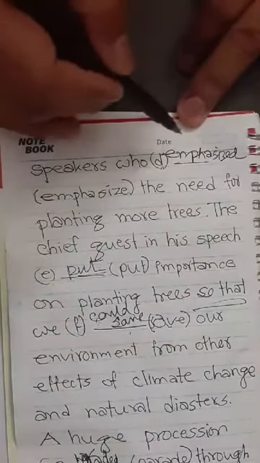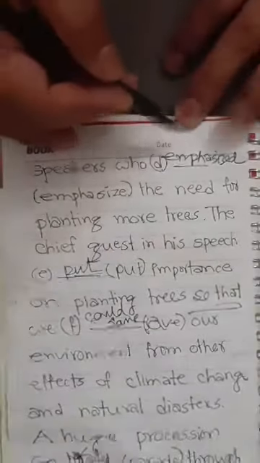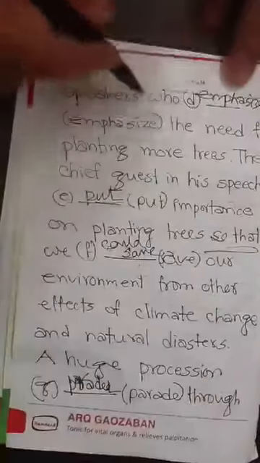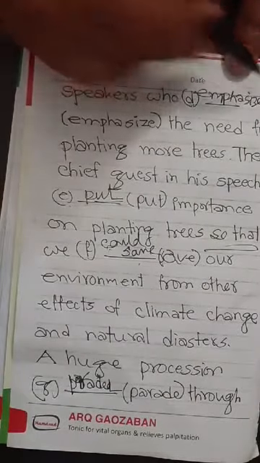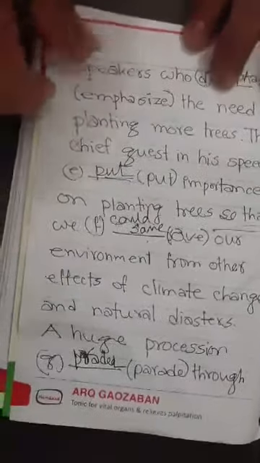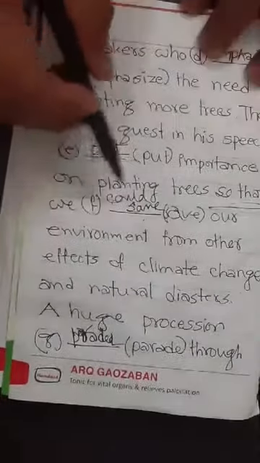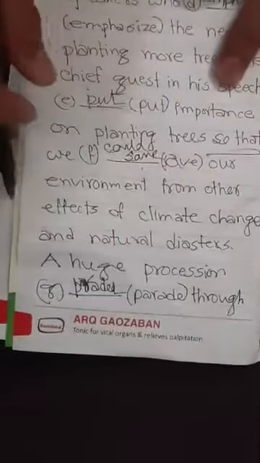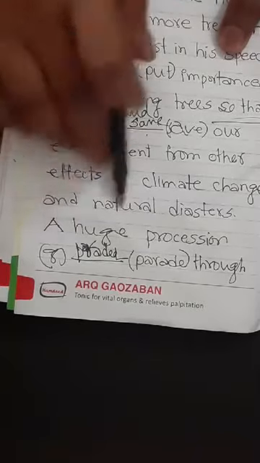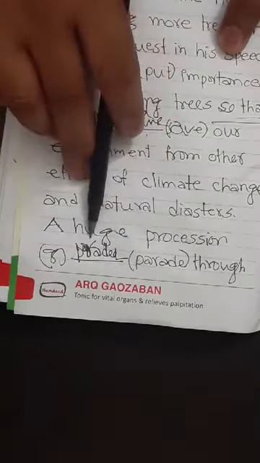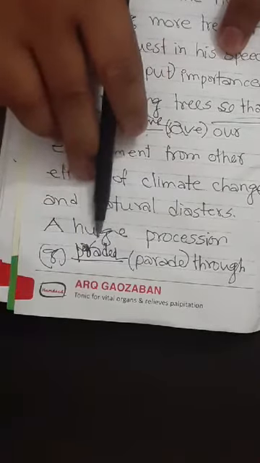Speakers who emphasized, what I have written here. Emphasized means to give importance. E-M-P-H-A-S-I-Z-E-D, emphasized. Number E, put. F, could say. Yes, could say. And G is paraded, P-A-R-A-D-E-D. Number G, paraded.